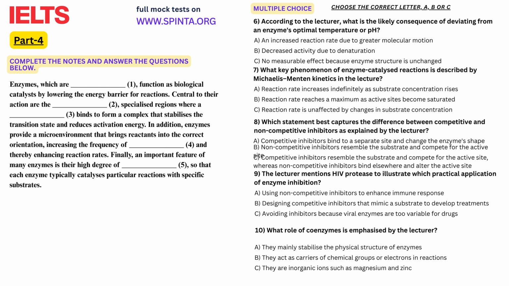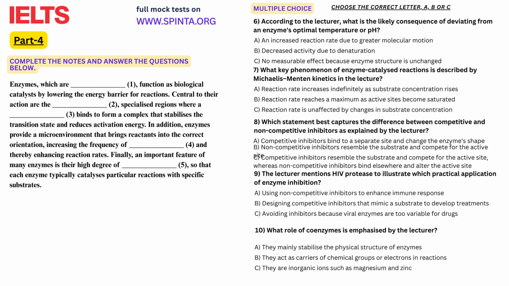Let's introduce a key concept: specificity. Enzymes exhibit a high degree of specificity, meaning that each enzyme typically catalyzes a particular reaction with only certain substrates. This specificity arises from the unique arrangement of amino acids that create the active site. For example, the enzyme lactase specifically catalyzes the hydrolysis of lactose into glucose and galactose. If we were to introduce a different substrate, such as sucrose, it would not be catalyzed by lactase because of the differences in molecular structure.